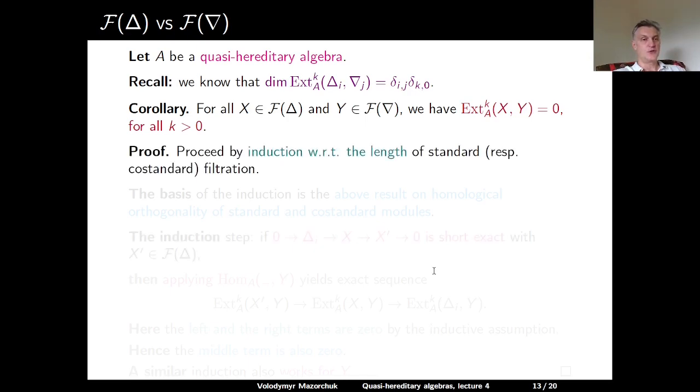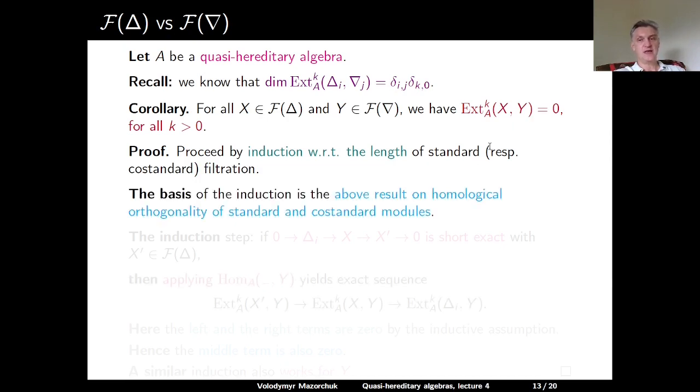Proof: to prove the statement, we proceed by induction with respect to the lengths of a standard filtration in X and a costandard filtration of Y. The basis of the induction is the case where X is a standard module and Y is a costandard module, and then this reduces to the fact which we established last time. Let us do the induction step for X, and for Y the induction step is similar.